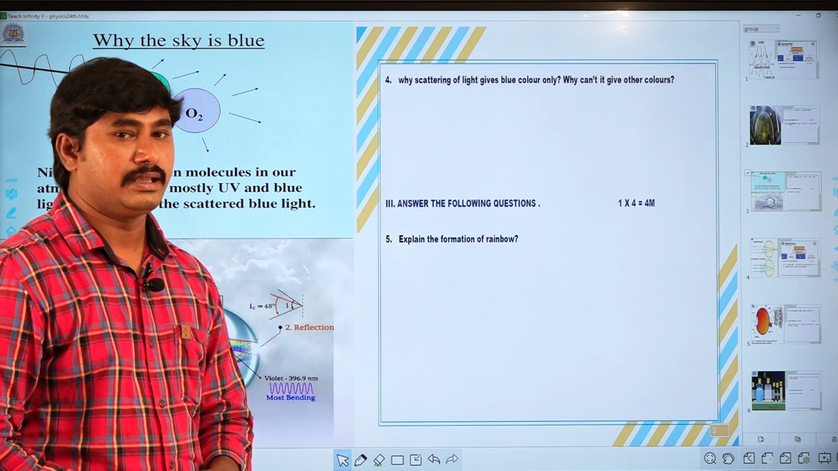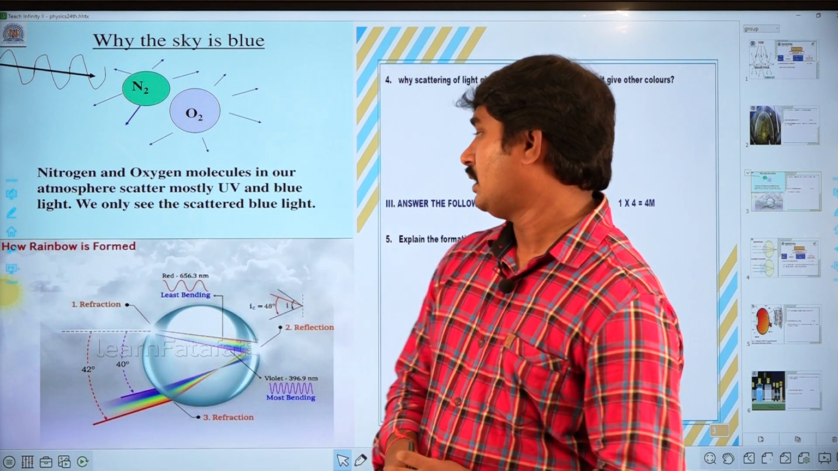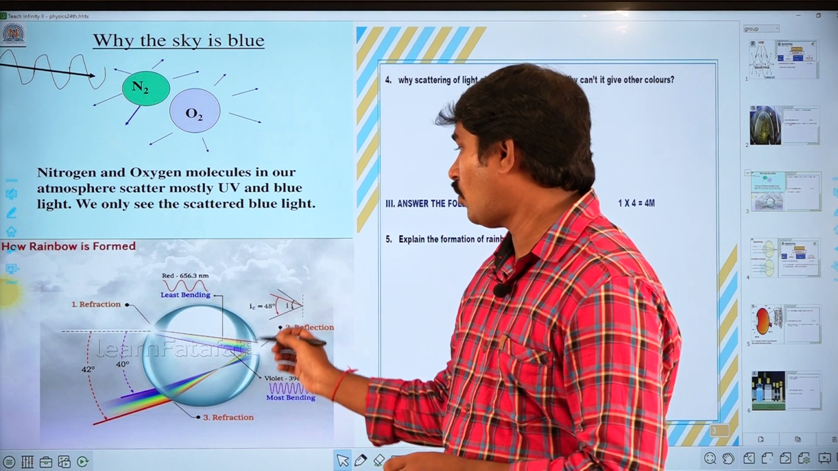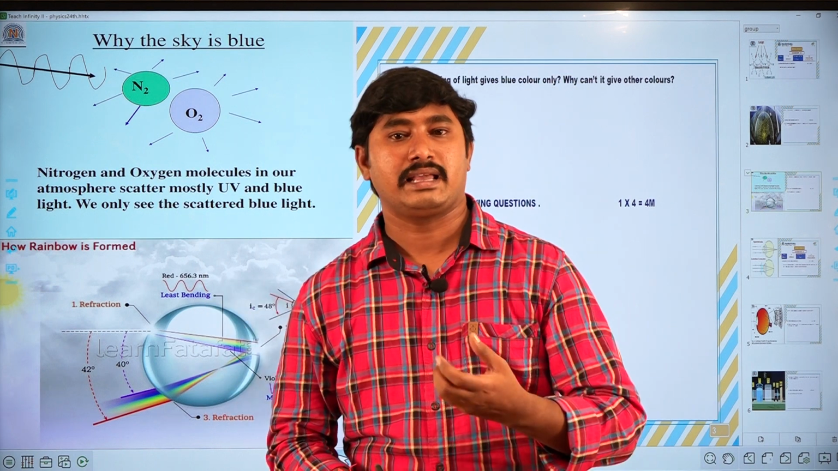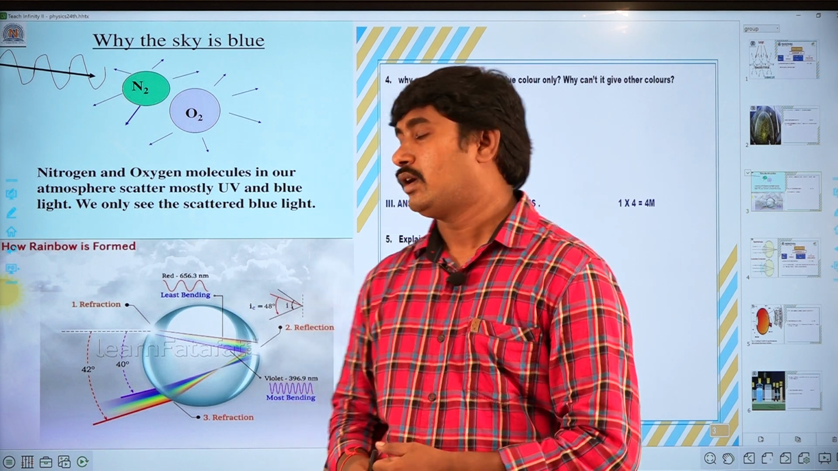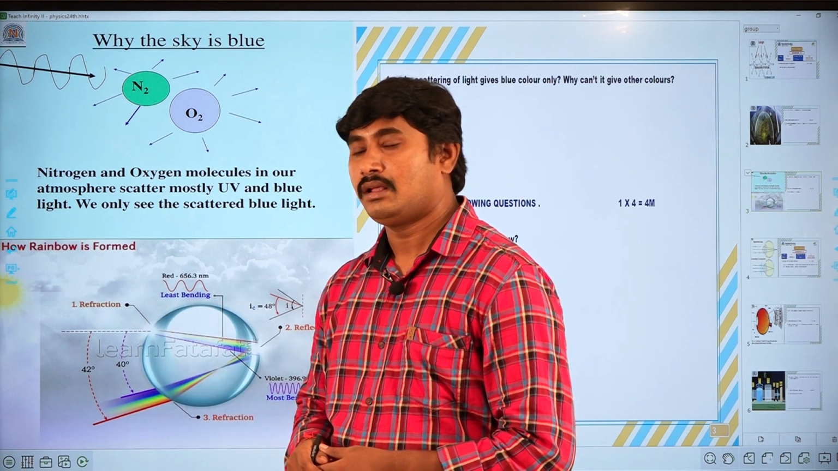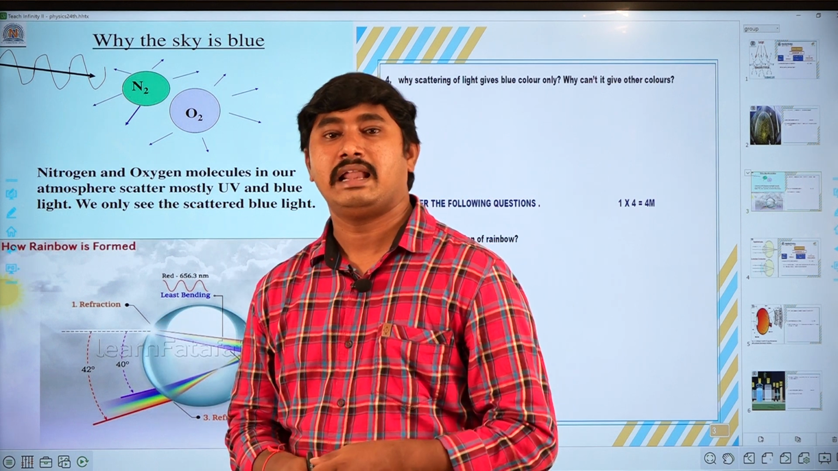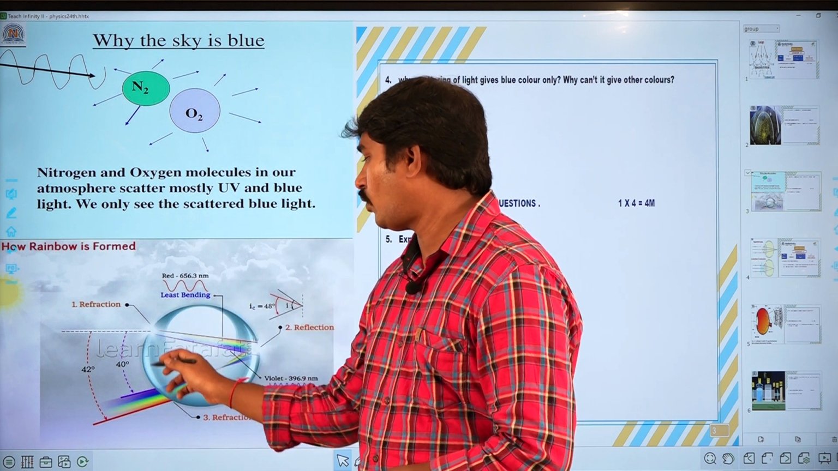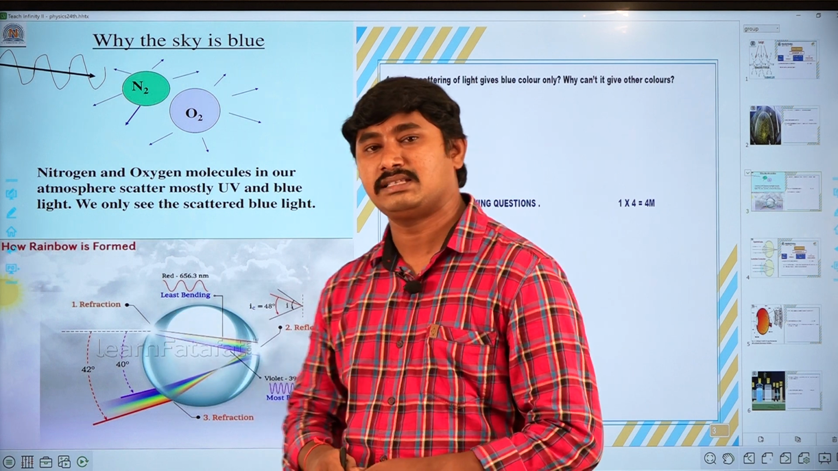See next, question number 5 here. Explain the formation of rainbow. That means, how is the rainbow formed? See here, when the light rays fall on tiny water droplets, each water droplet acts like a glass prism. You know very well how the glass prism gives the colors. When the sunlight rays fall on the first surface of the water drop, refraction takes place. First the light ray is refracted.